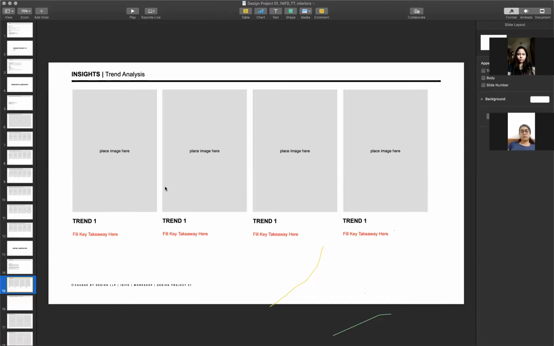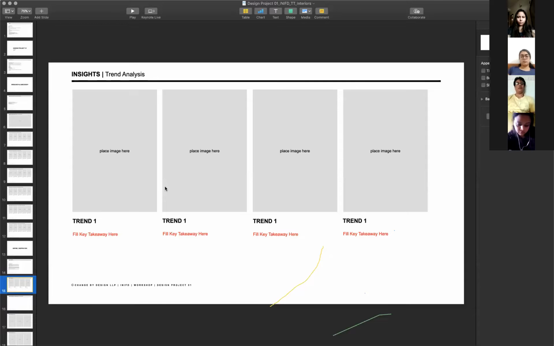So we need to understand why people are doing this as a part of our research and put those down as things that we can include. So if we can't include big technology interventions, maybe you can take the intent of that and put it in a small scale, which can impact the way we look at design. Okay. So the whole part of research and understanding is obviously exploring all of this and getting a feel of what is available for us to use, what are people doing and what are people liking, how are people doing it, and what impact does it have. This is the basic premise of the first stage.